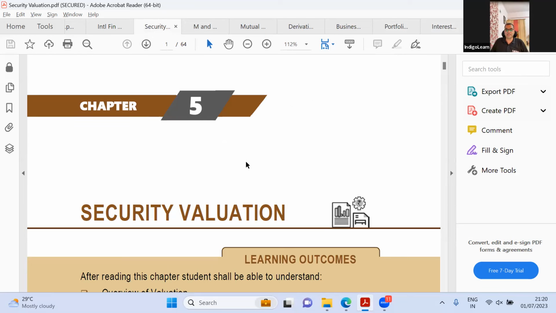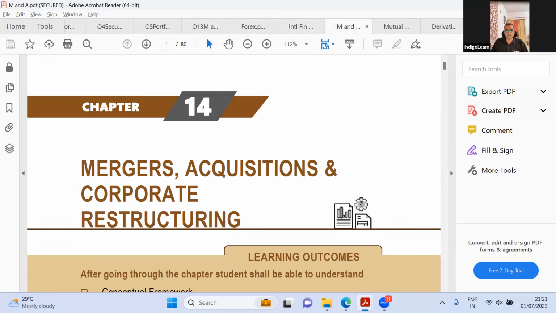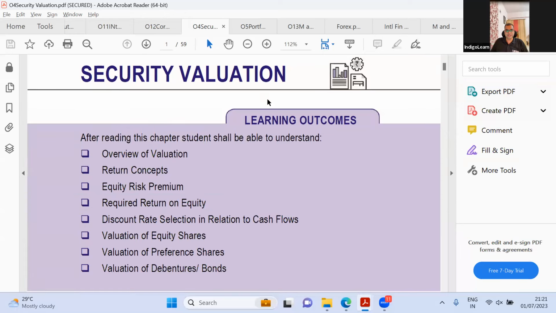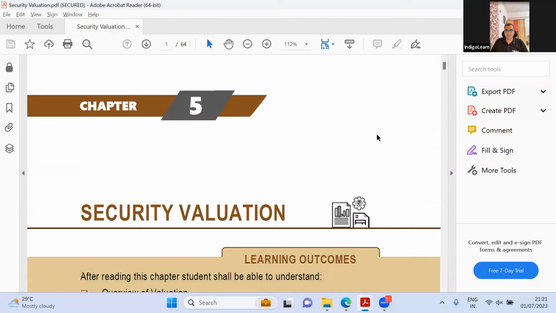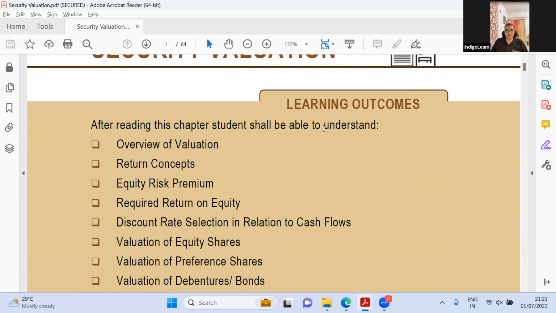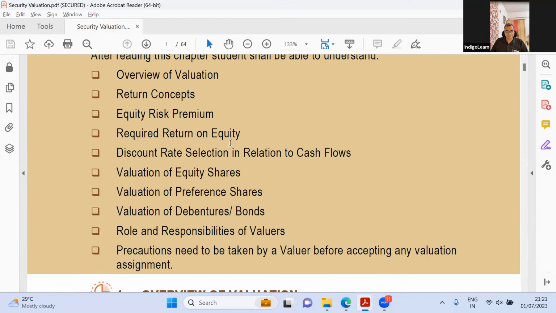Whereas in the old syllabus, it would ideally be chapter 4, if I'm not wrong. Yes, chapter 4, Security Valuation. Now let us see, it's about 59 pages in the old syllabus and about 64 pages in the new syllabus. So I think very little has been added. Overview of valuation, return concept, discount rate, equity, role and precautions, and so on. Valuation of preference shares and debentures, COC.